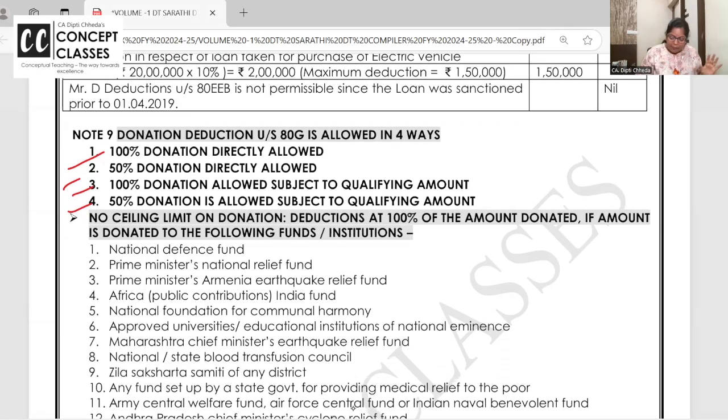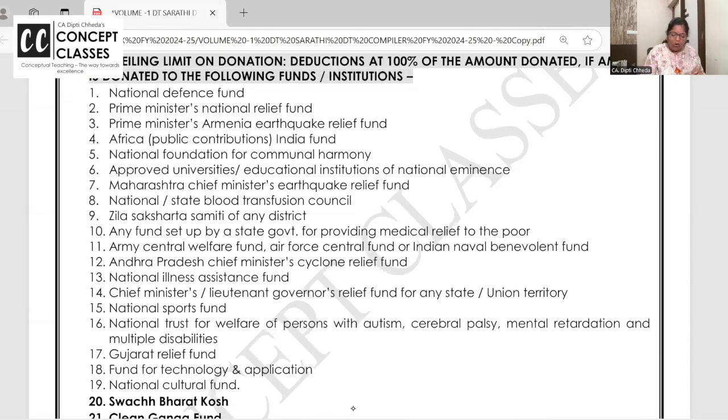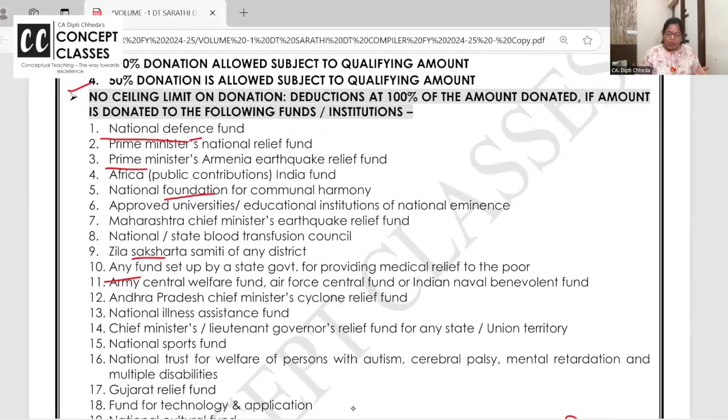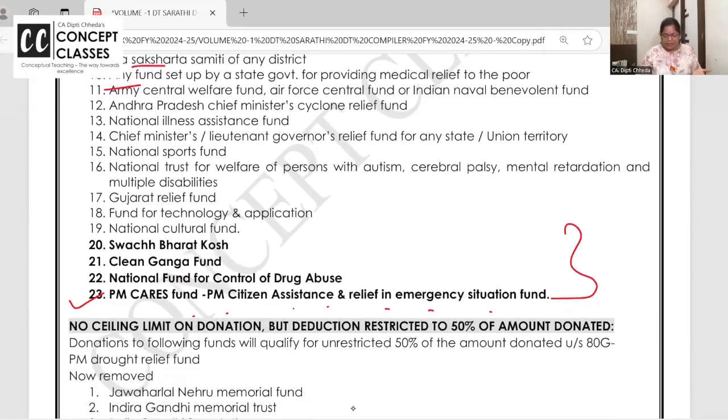Now 100% direct deductions are all national level funds: National Defense Foundation, PM and CM's funds, Zilla Saksharta Samiti, and lastly the bold ones which are repeatedly asked: Swachh Bharat Kosh, Clean Ganga Fund, National Fund for the Control of Drug Abuse, and added after COVID, PM CARES Fund and PM Citizen Assistance and Relief. This is for the COVID. So these all deductions are allowed 100% direct.